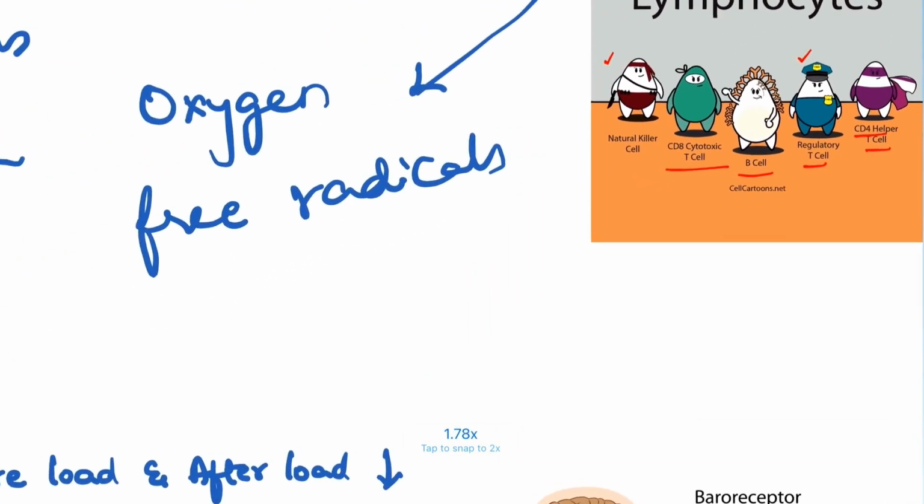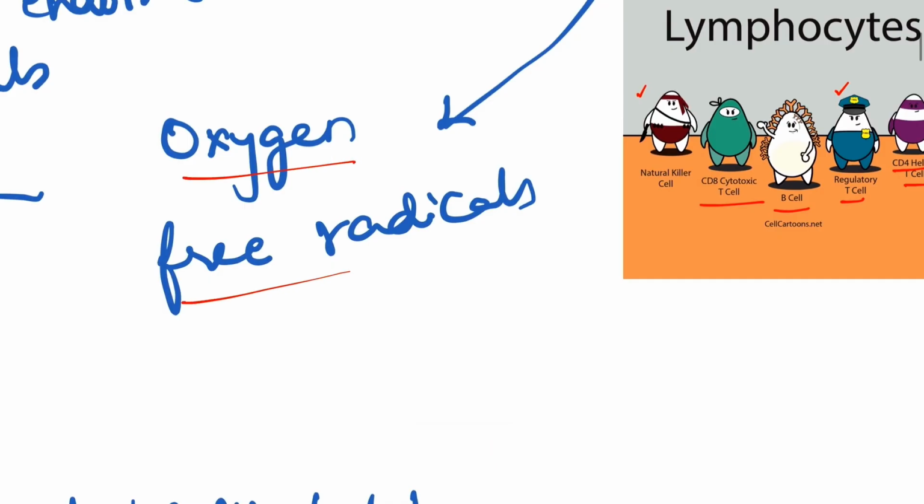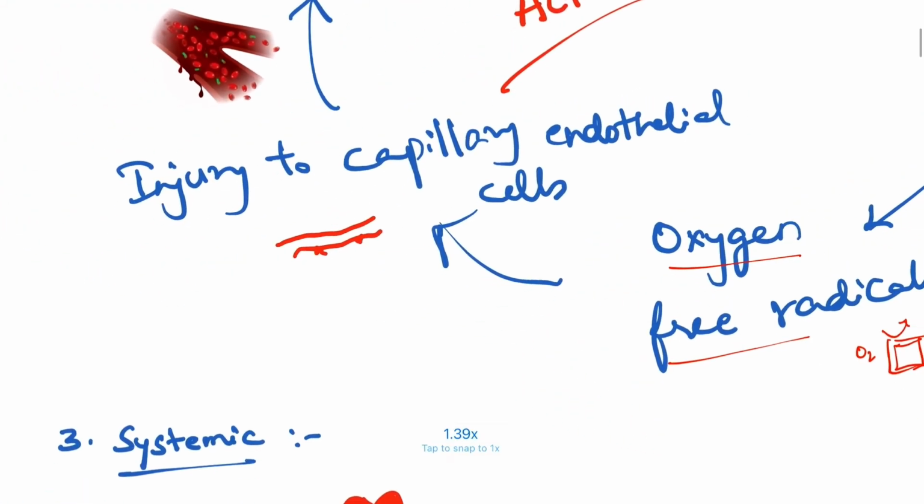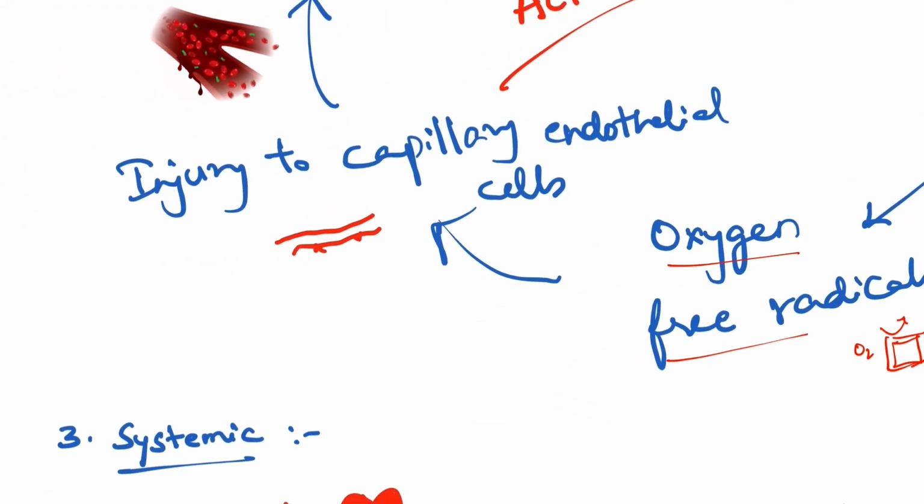What do they do? At the cellular level, they cause O2 free radicals. Due to the reaction, they'll release free radicals at the cellular level. These free radicals, they don't stay quiet. So they are like small kids which will try to disrupt everything. So free radicals will go and injure our capillary endothelial cells.